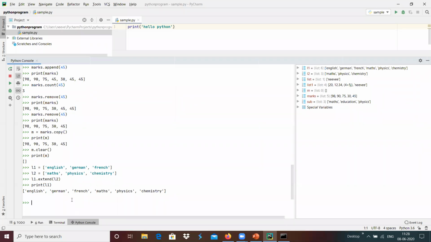This kind of list manipulation can be done with Python programming, and lists are useful when we have to process an array of data or a sequence of values.